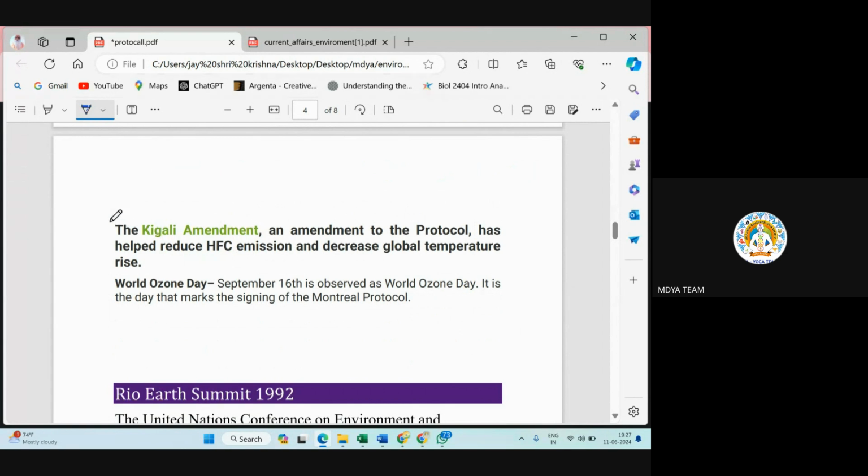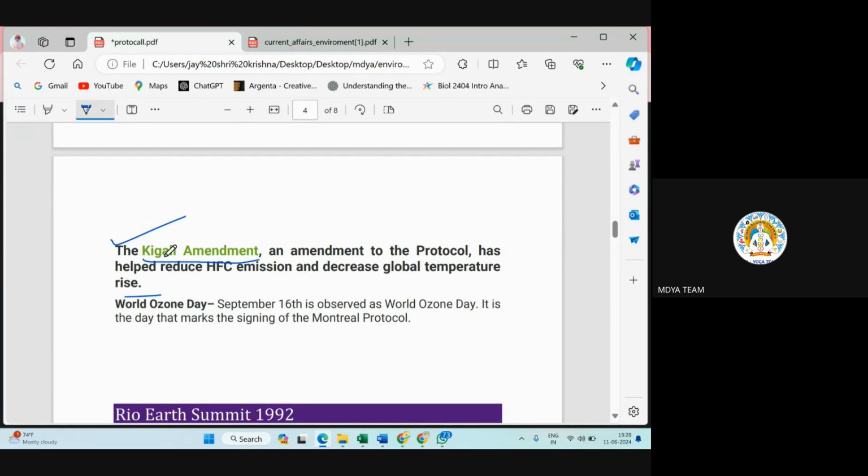Now, next very important: the Kigali Amendment. An amendment to the protocol has helped reduce HFC emission and decreased global temperature rise. Amendment is just adding something to the protocol, adding something to the law.